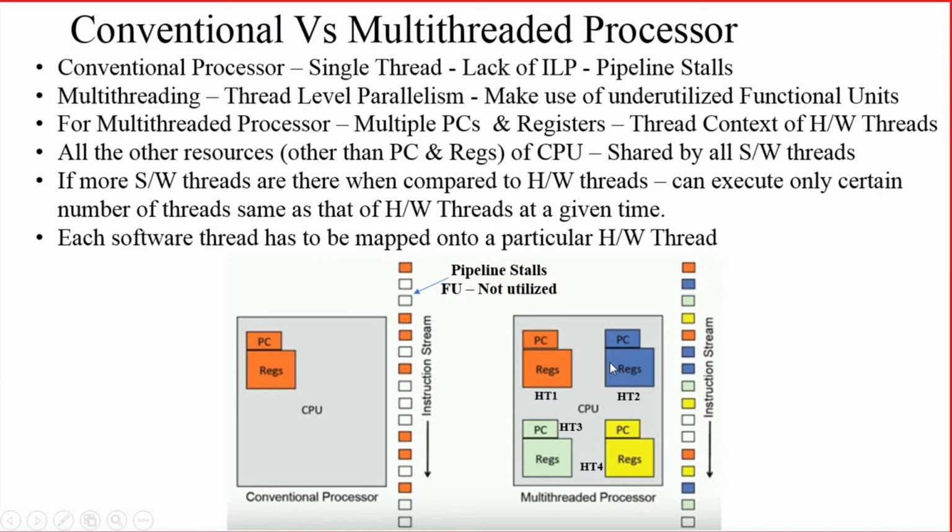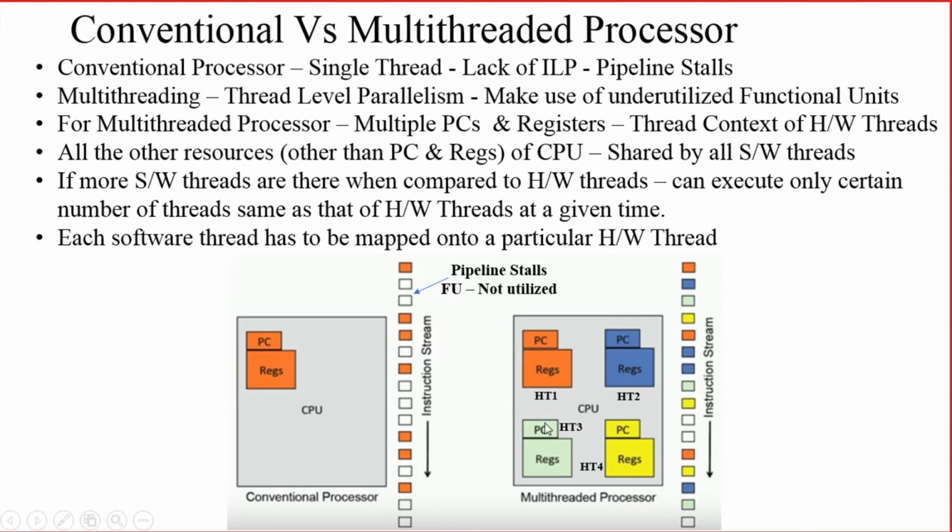So if I am having 4 software threads in my program, each of the software threads will be mapped onto each hardware thread. So in the diagram, what is happening? The orange box shows that the software thread mapped onto the first hardware thread is utilizing this functional unit. Then it is trying to load some instruction. So some 2-3 functional units are underutilized in the previous case.